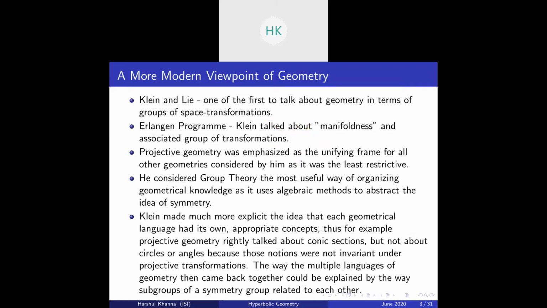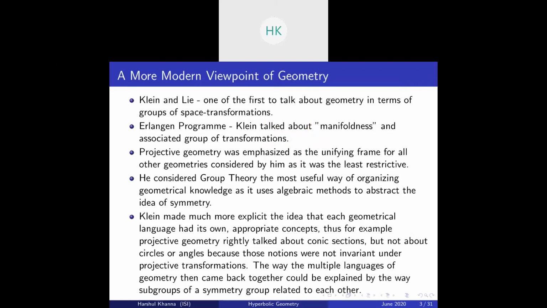For example, the most restrictive of all is Euclidean geometry, and then the affine geometry is less restrictive than the Euclidean geometry, and the projective geometry occurs on a more general scale, and it is the least restrictive among the ones I mentioned earlier. So he also considered group theory the most useful way of organizing geometrical knowledge, as it uses algebraic methods to abstract the idea of symmetry.